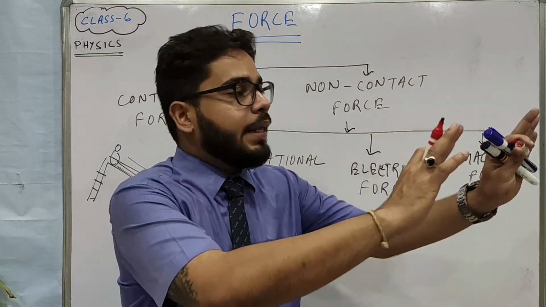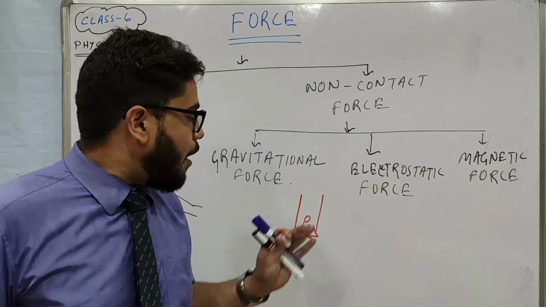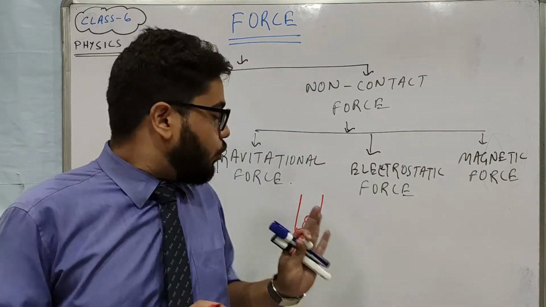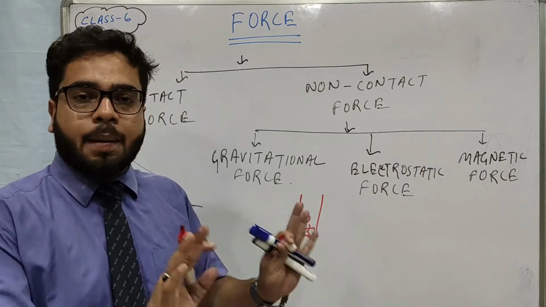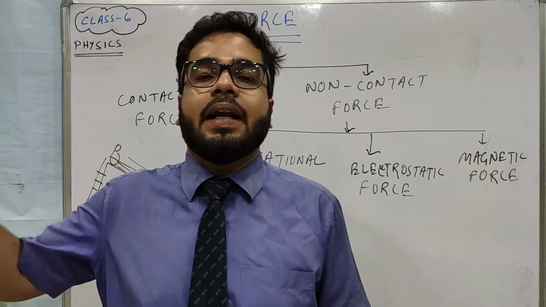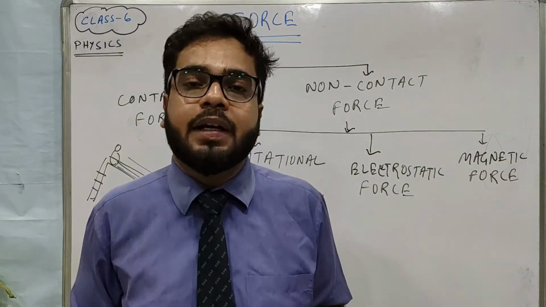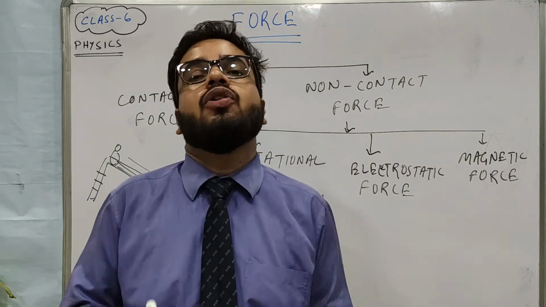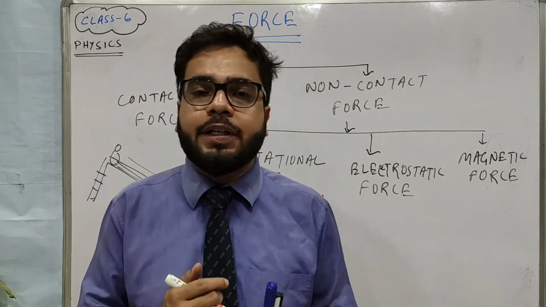You push the swing, it starts moving, right? After a while, the speed of the swing decreases, and to maintain the speed, somebody pushes it from the back, and the swing again starts swinging at a higher speed. So from here also we can understand force can be used to change the speed of any object.